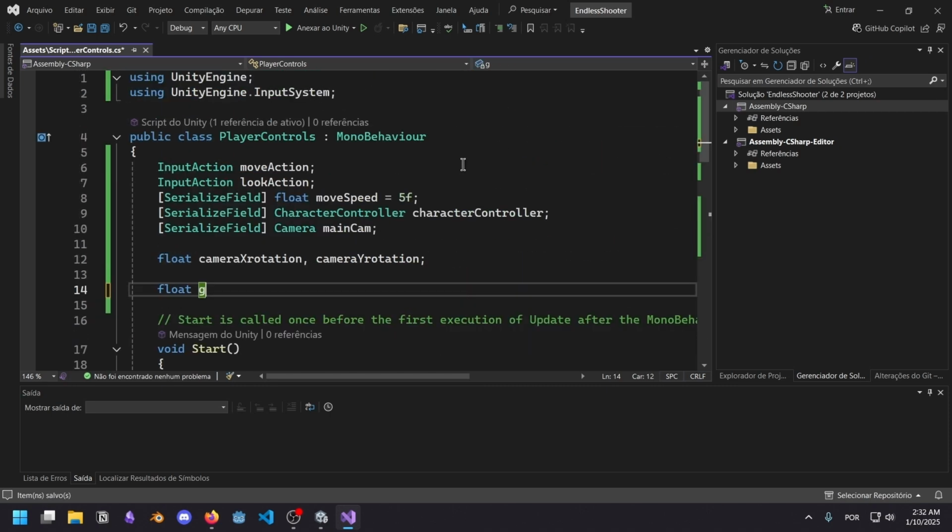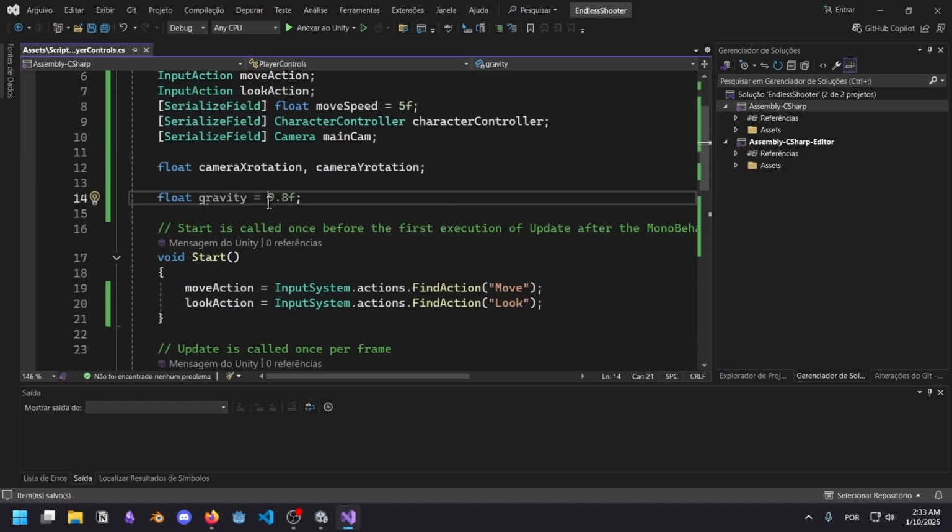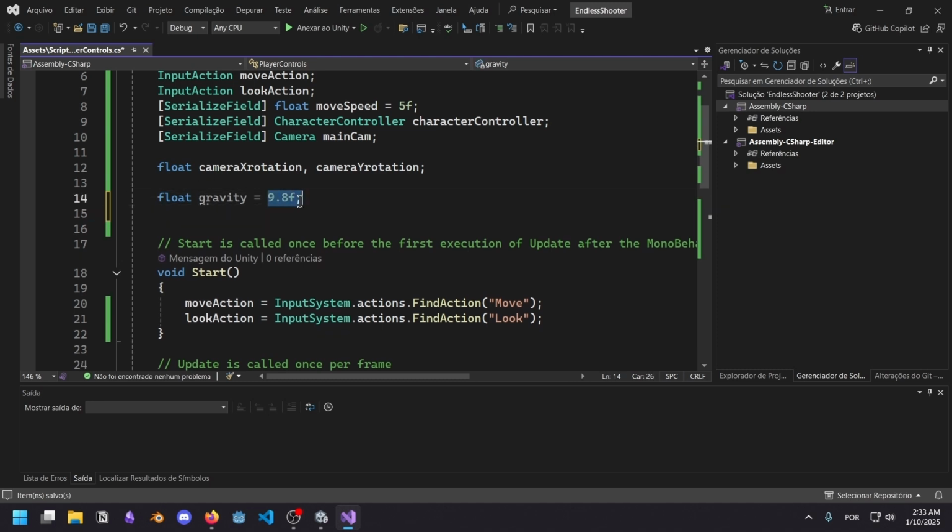Gravity is next. So gravity is 9.8 usually on Earth. And all we gotta do is make sure the character's Y velocity increases by 9.8 every second, because gravity is an acceleration and not a velocity. What we want to increase every second is not the gravity, because this is going to be a constant value.